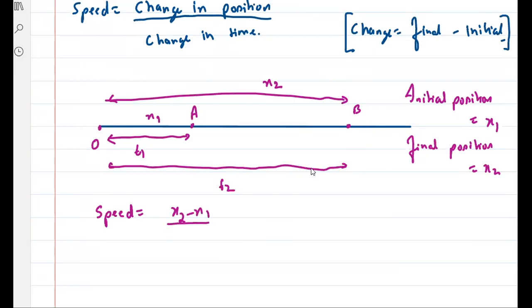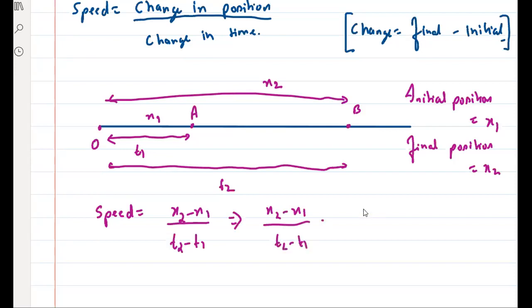B तक जाने में मान लो T2 time लग रहा है और A तक जाने में T1 time लग रहा है. So what's the change? Don't you think, sir, the change will be T2 minus T1? Yes or no? Right? x2 minus x1 by T2 minus T1.